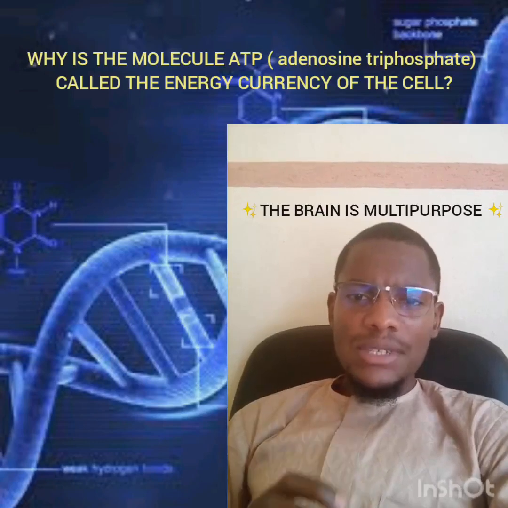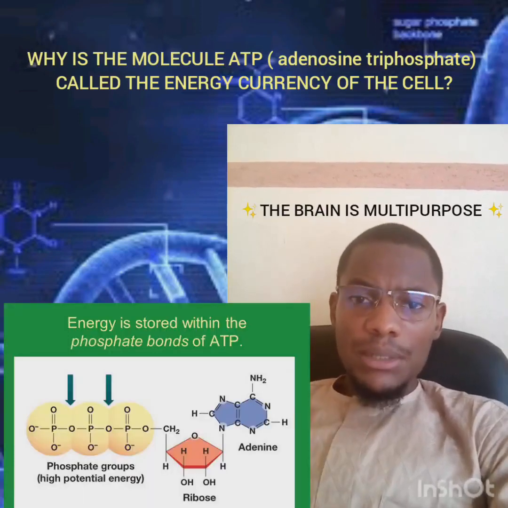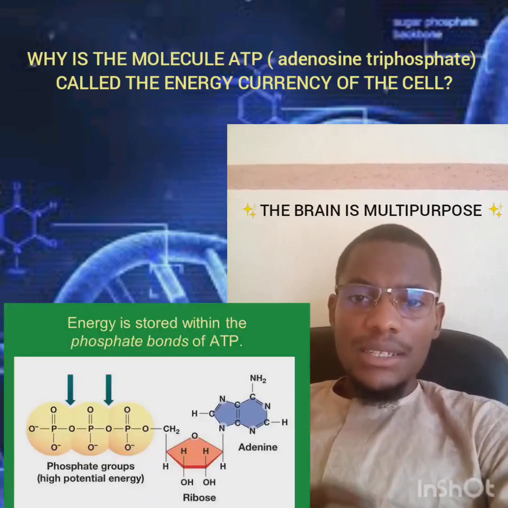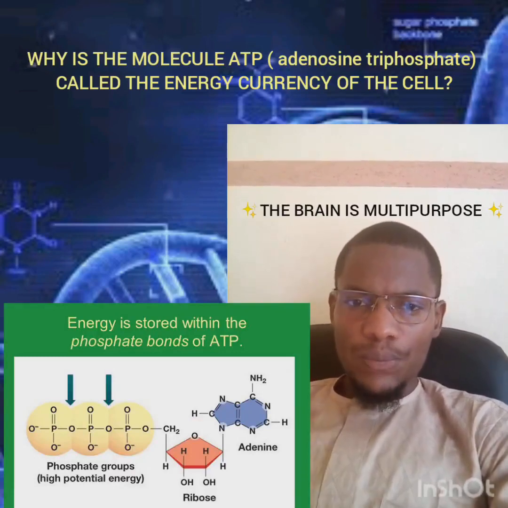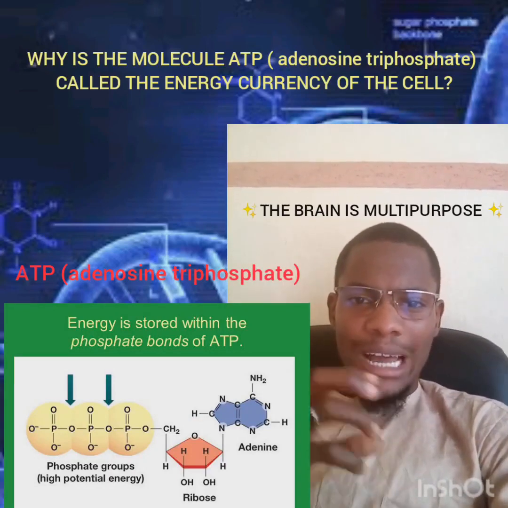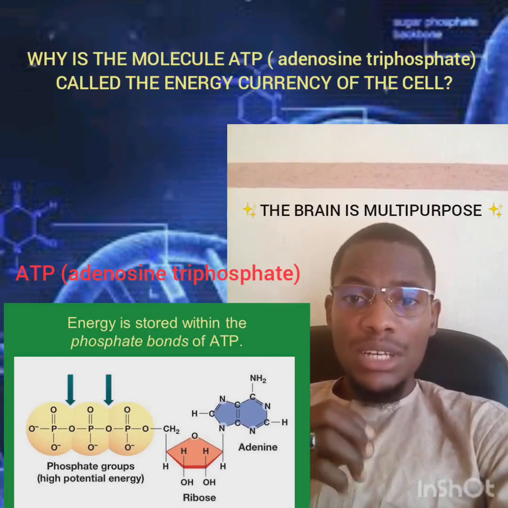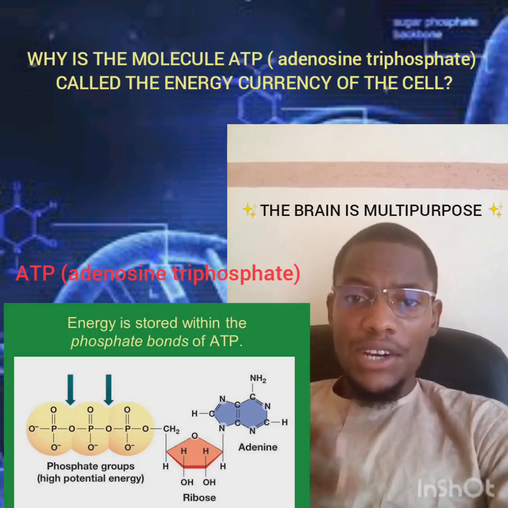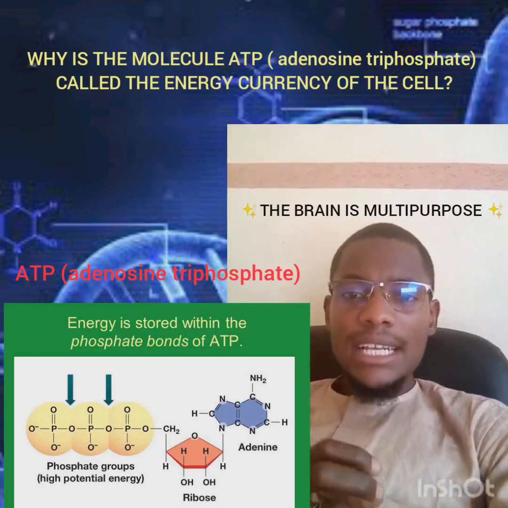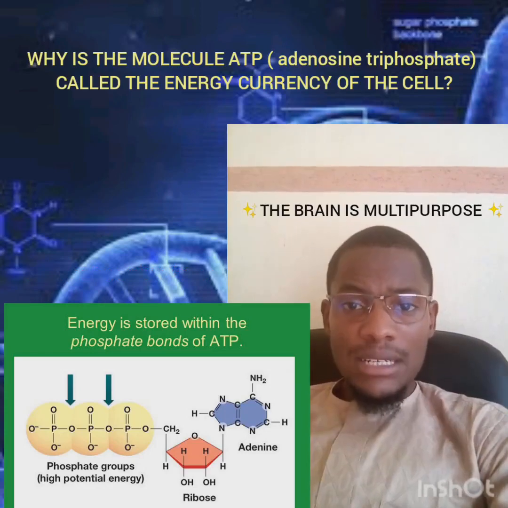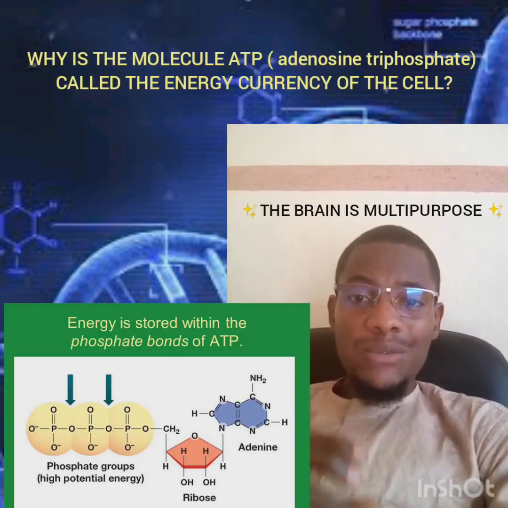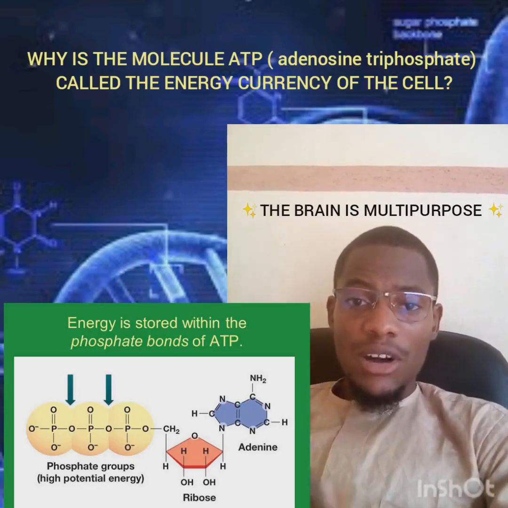But now let's consider the following attributes. First, what is this ATP molecule? ATP is an abbreviation or acronym for the chemical name adenosine triphosphate. ATP, or adenosine triphosphate, is a molecule that is referred to as the energy currency of the cell.